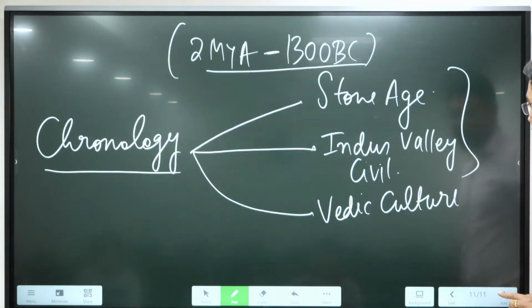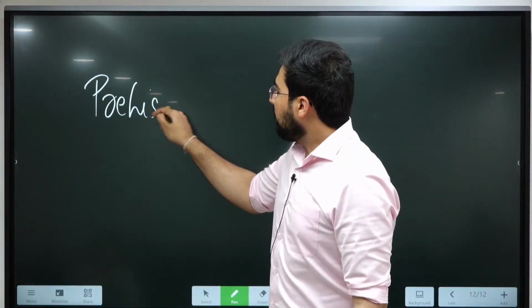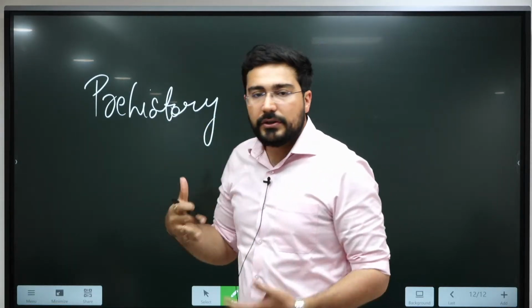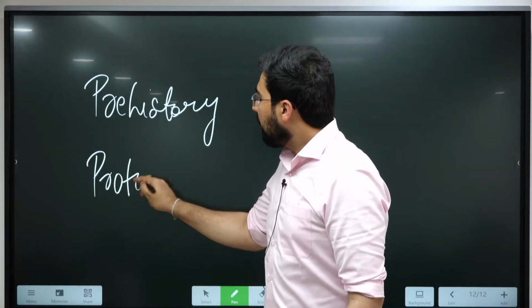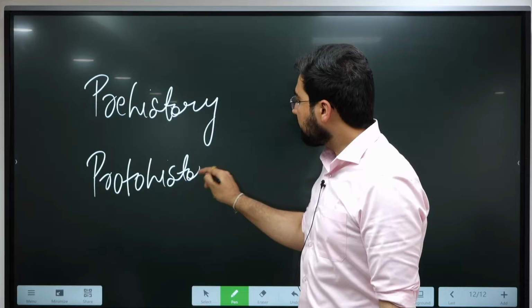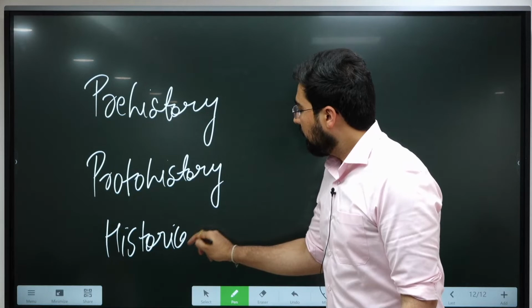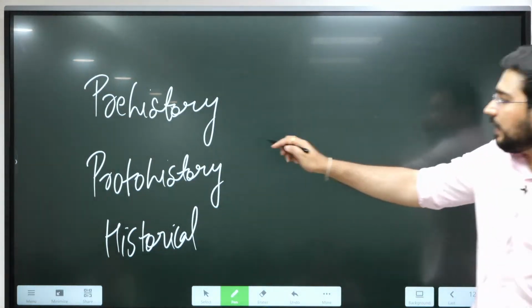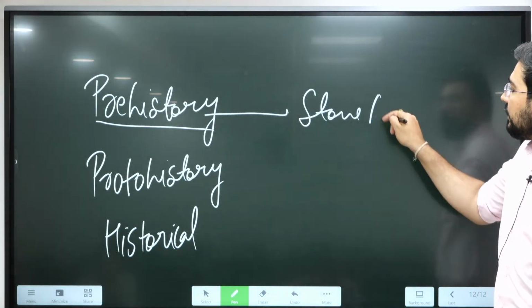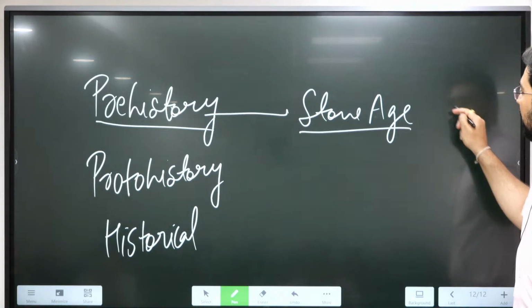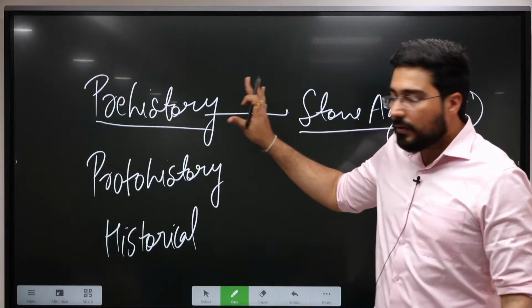Now the important thing is, because of the nature of sources for a specific period, we are able to come up with three terms. The first part is known as prehistory. So we can directly write Stone Age within it, and here we do not have any written text. So this is the age of prehistory.